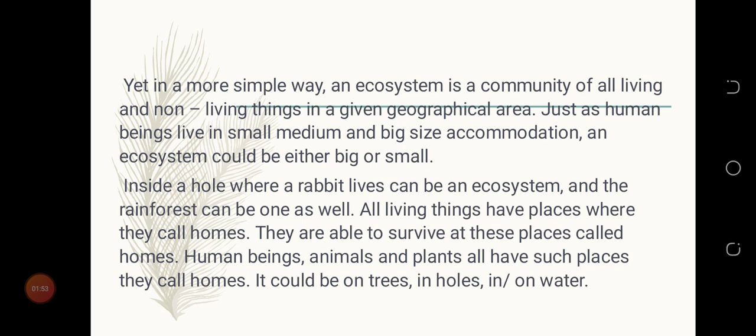All living things have places where they call home. They are able to survive at these places called homes. Human beings, animals, and plants have such places they call homes. It could be on trees, in holes, in or on water. So the place you call home, it could be on a tree, in holes, in water or on the water, where you survive. That's the ecosystem.